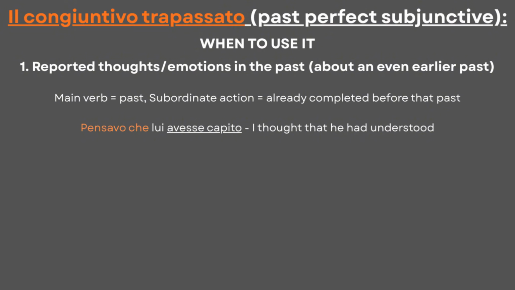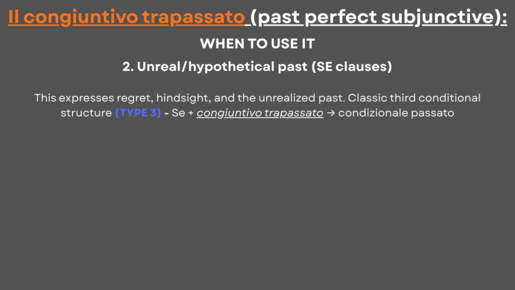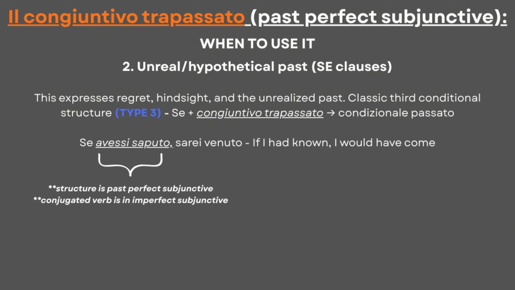Likewise, the mood is essential with se clauses that use the past conditional, specifically type 3. Instead of having the imperfect subjunctive, we can use the past perfect subjunctive, which basically puts the auxiliaries in the imperfect. So the pattern follows se plus the congiuntivo trapassato, and the result is in the past conditional. An example is se avessi saputo, sarei venuto.